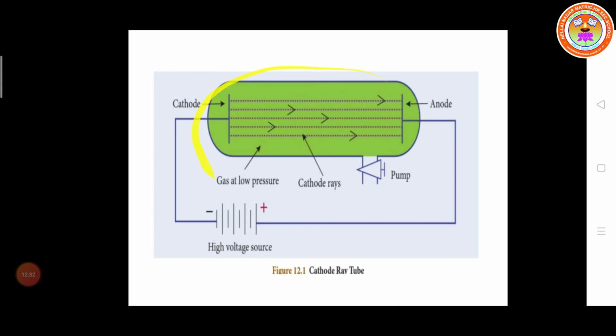It is a discharge tube, and the gas is present at low pressure. By passing electric current, the gas is ionized and the visible rays go from cathode to anode.